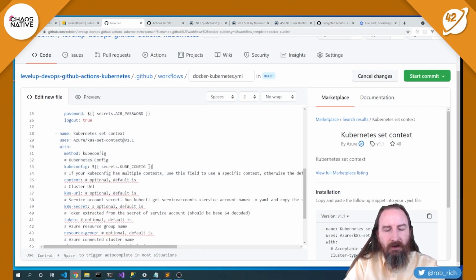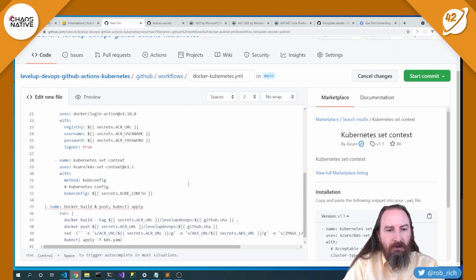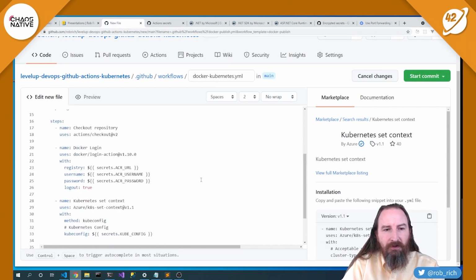secrets.kubeconfig. And I grabbed that by grabbing the kubeconfig on my local machine. I went into my user profile directory, grabbed the .kube folder, and inside there, the config file, and extracted that portion referencing this particular cluster. So with that kubeconfig in place, I don't need the other ways to authenticate to it. So let's remove those.